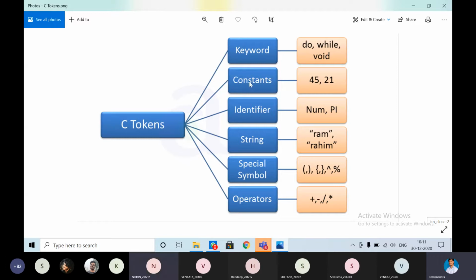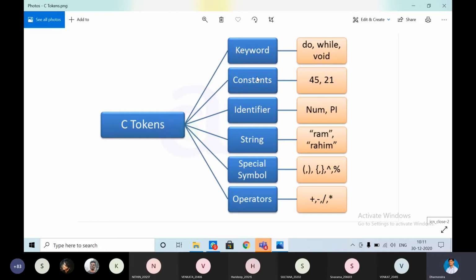Literal constants are integer, real and character constants. Coding constants are define and memory constants. By using define we have declared the constant, and by using the const keyword also we have declared constants. Those constant values cannot be changed throughout the program.